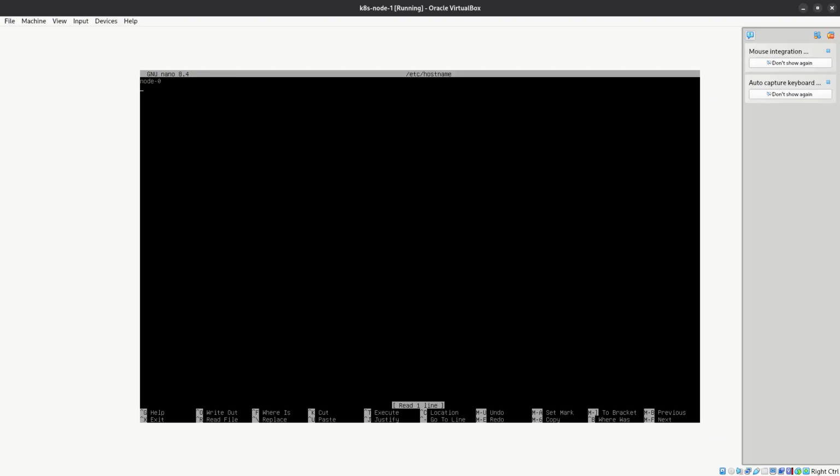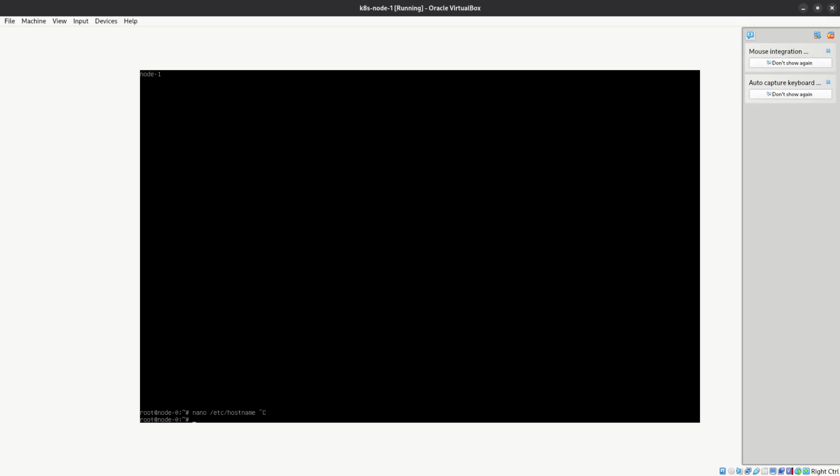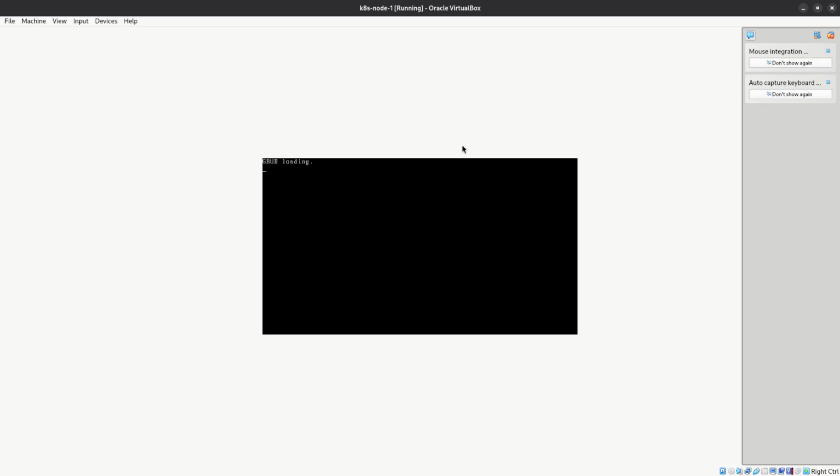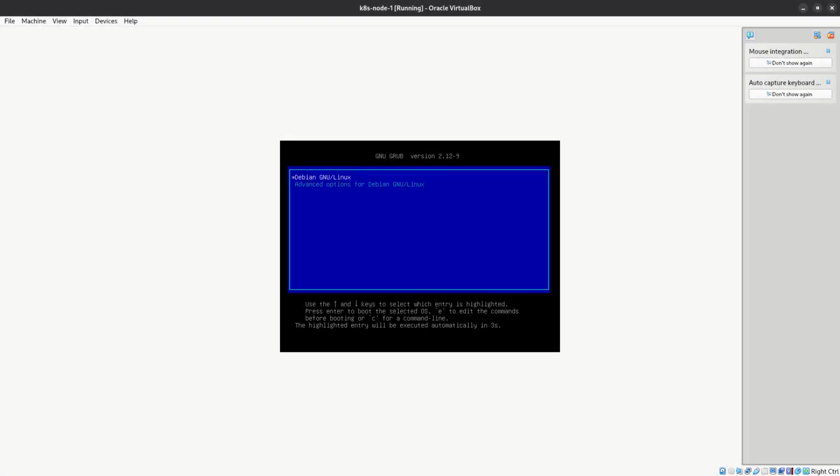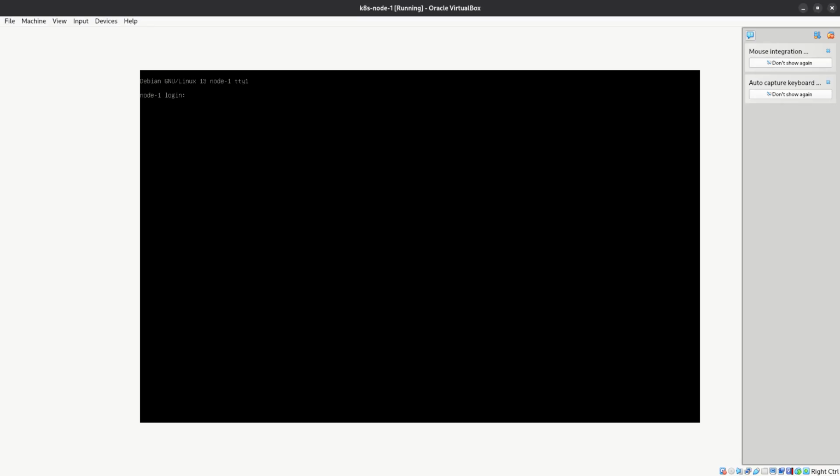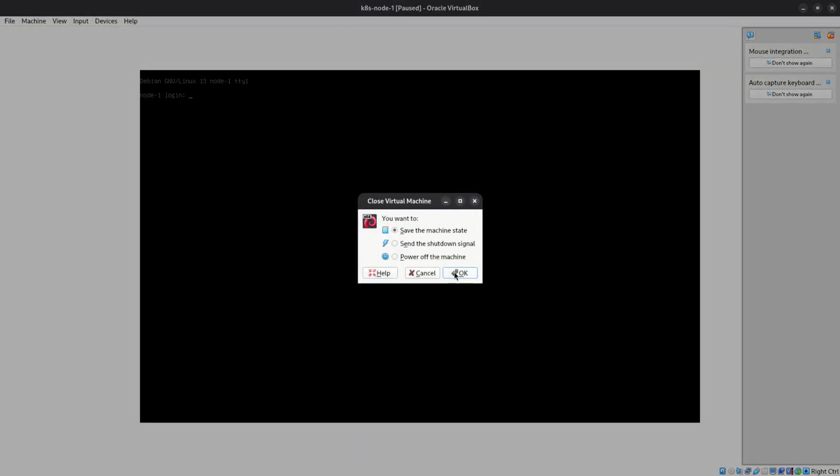We can change it here also in this file. We can edit it. So you just have to change the name in this file, /etc/hostname. Let's see after restart whether it changes. Yeah, it says node 1. So name is changed. I'll close this.